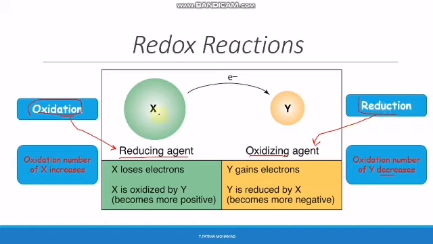Okay, let me read here. We have, so X loses electrons. X is oxidized by Y. So it is performing oxidation, but it is oxidized by Y because Y is the oxidizing agent. And when an atom loses electrons, it becomes more positive. Y is gaining electrons, as you can see here. Y is reduced by X. So Y underwent reduction by what? By the reducing agent. So it is reduced by X. And when an atom gains an electron, it becomes more negative.